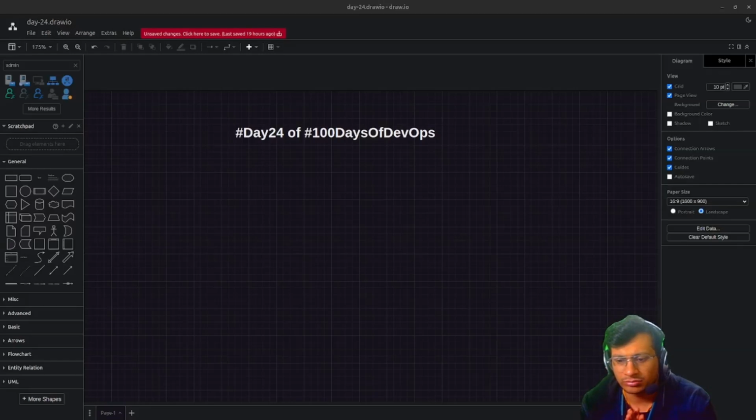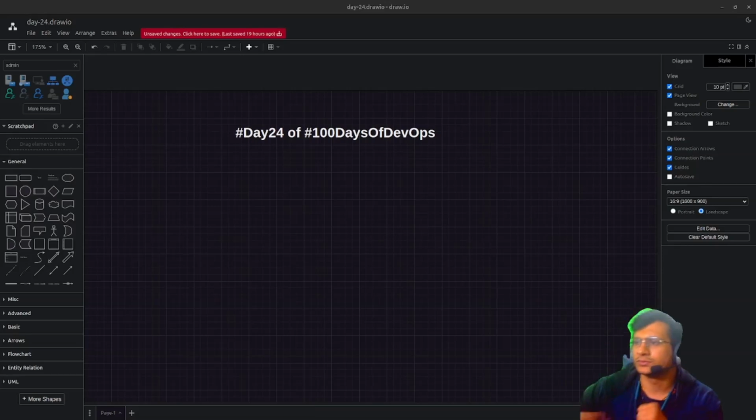So let's get started with our cloud journey with AWS. AWS mostly is a very compatible cloud, and for beginners it is very useful to learn about AWS. So let's get started with that.